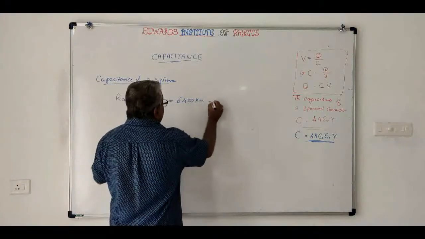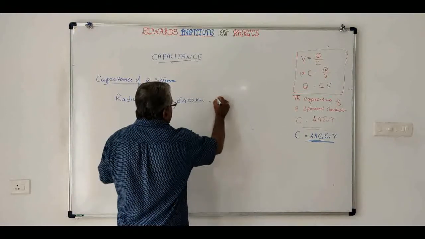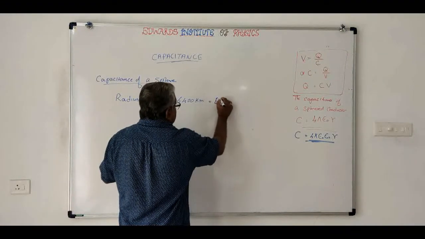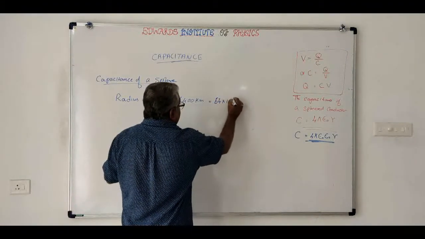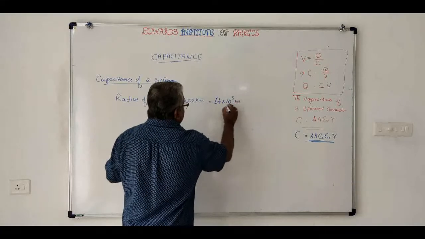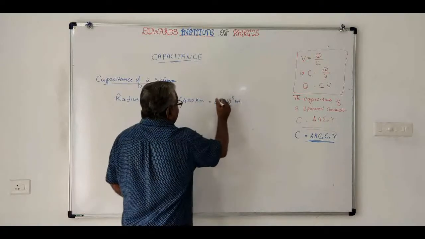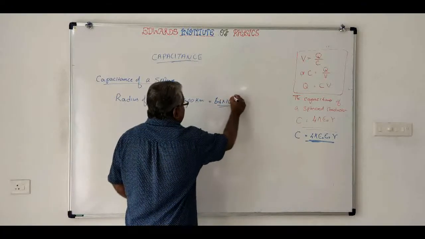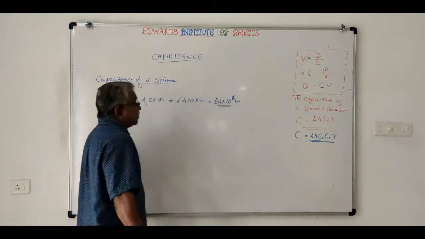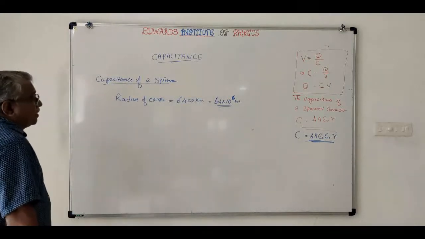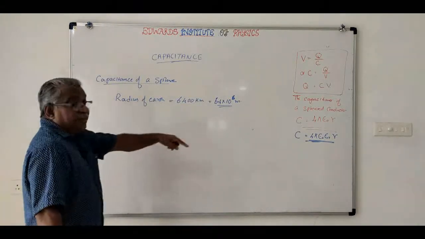That is equal to 64 into 10 raised to 5 meters, or 6.4 into 10 raised to 6 meters. This is the radius of Earth. Now, what will be its capacitance?